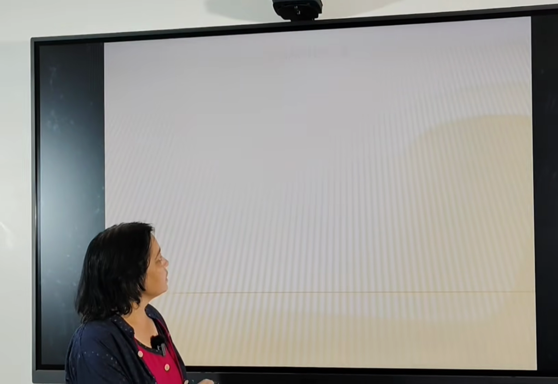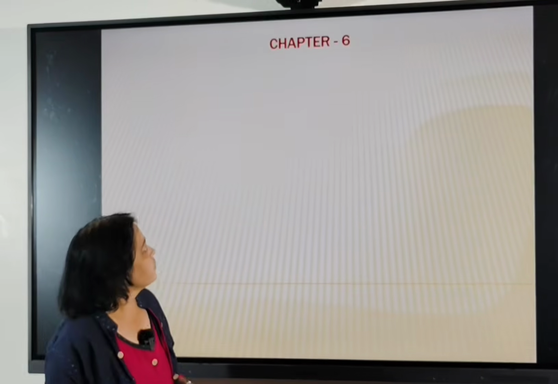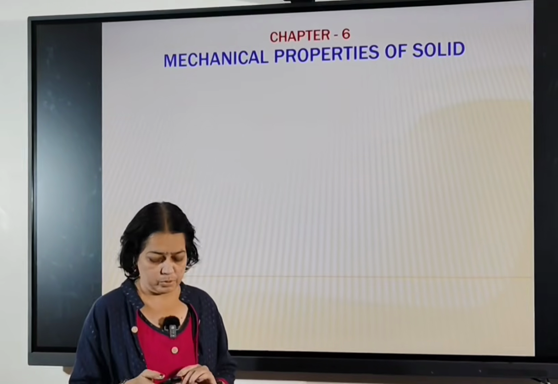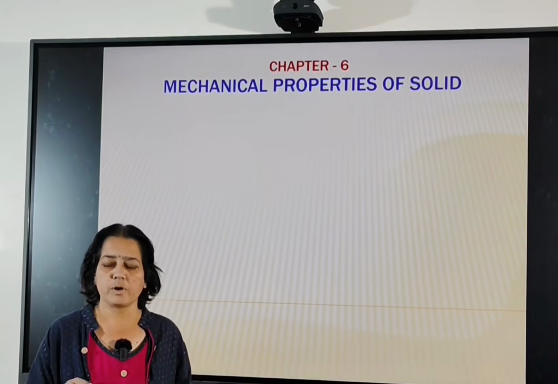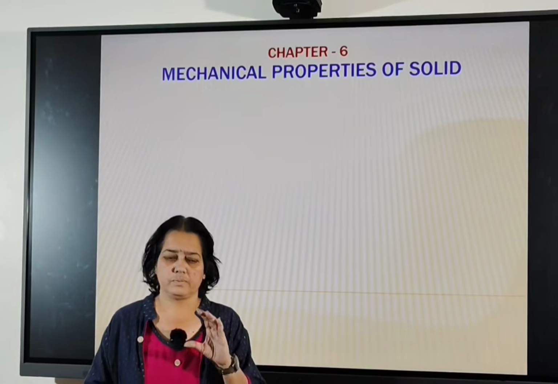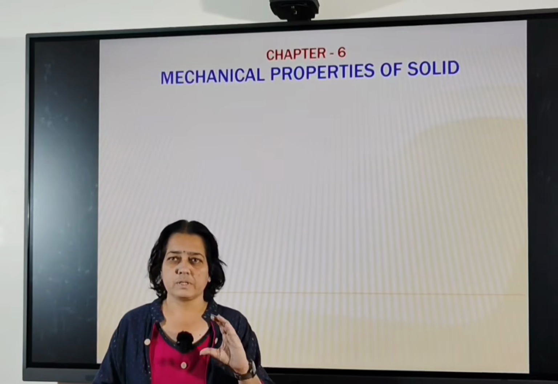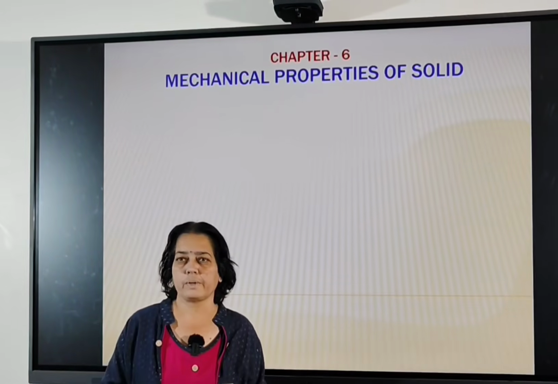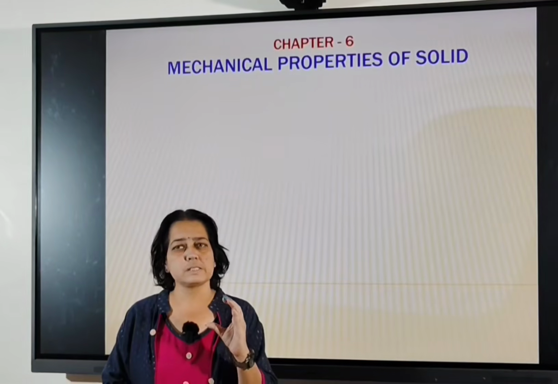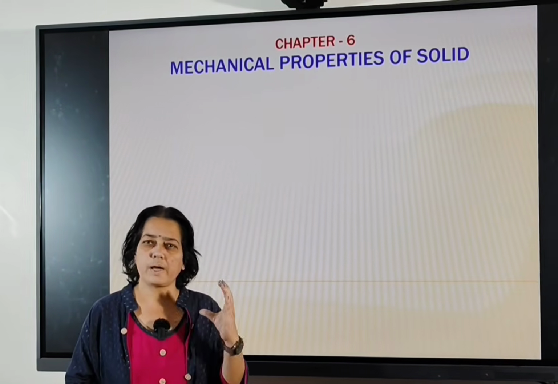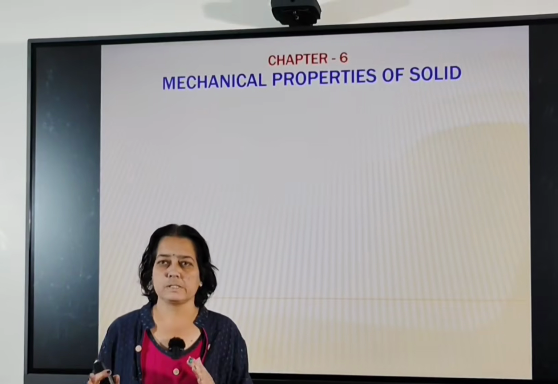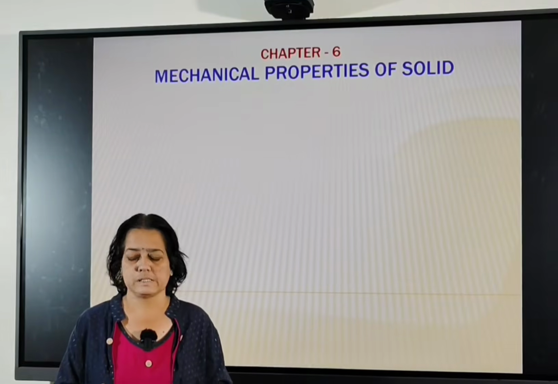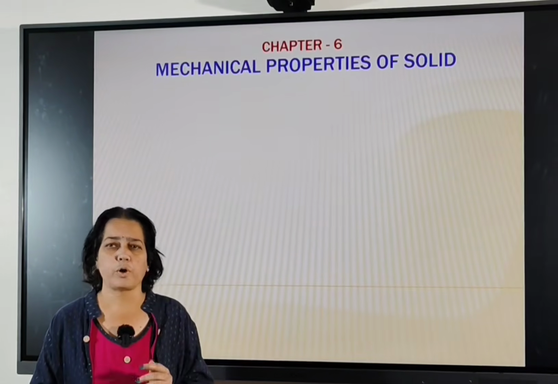Before going to learn different properties, first of all, we are going to study deformation and deforming force. Then what is deformation and what is deforming force? Suppose in my hand I hold a sponge, and if I press the sponge on both sides, upper and lower side, then what happens? Its size and shape change. That means before I applied force, the body has a definite shape and size. But after applying external force, the body changes. That means it gets deformed.